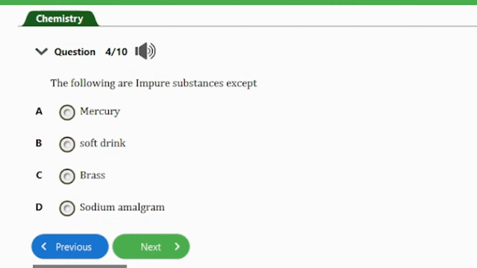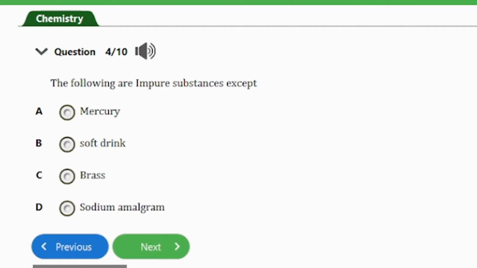Question number 4. It says the following are impure substances except A. Mercury, B. Soft drink, C. Brass, D. Sodium amalgam. So guys, the answer to this question is option A, and that's mercury. So mercury is a metal which is an element which is perfectly unmingled, while the other options here can actually be constituents of other substances.